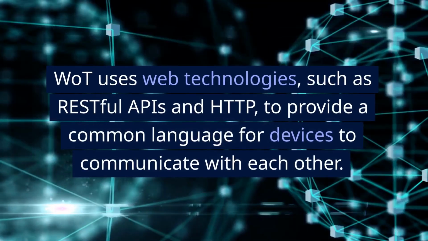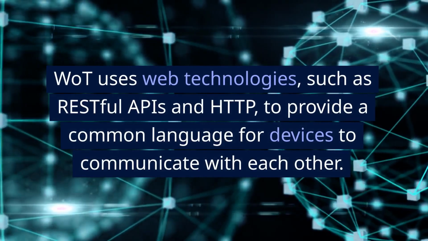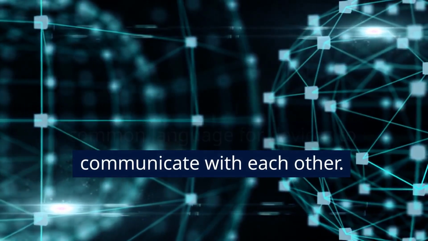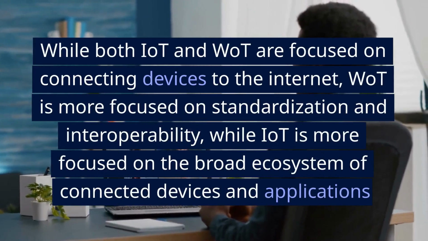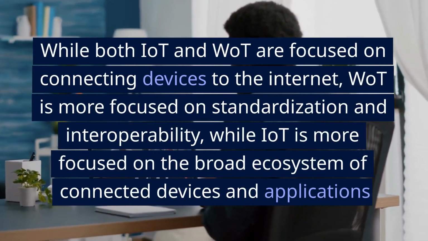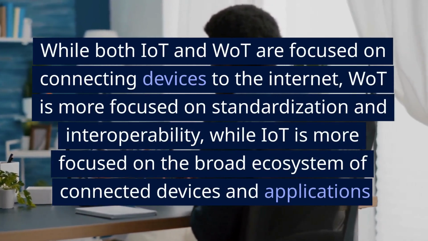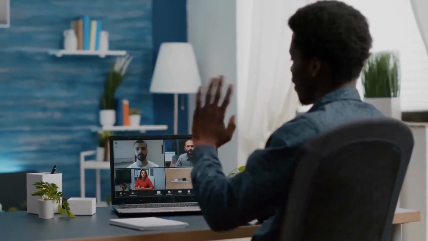WAT uses web technologies, such as RESTful APIs and HTTP, to provide a common language for devices to communicate with each other. While both IoT and WAT are focused on connecting devices to the Internet, WAT is more focused on standardization and interoperability, while IoT is more focused on the broad ecosystem of connected devices and applications.